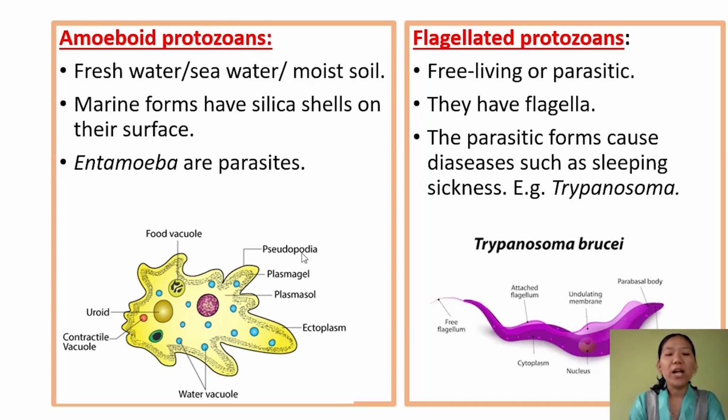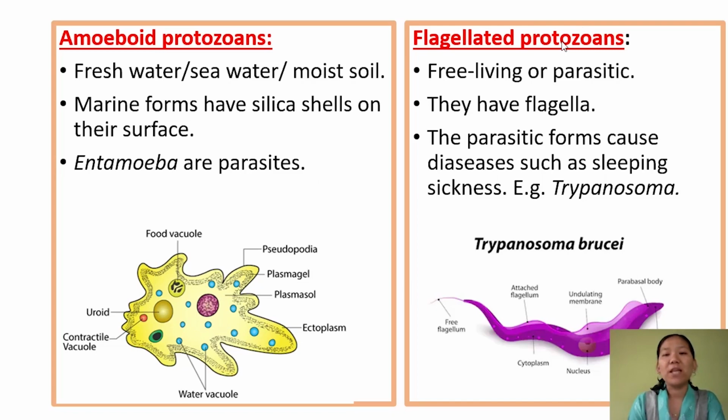This pseudopodia helps them in locomotion, that is to move from one place to another, and it also helps in phagocytosis, that is for nutrition. And then there are other amoeboid protozoan which are parasites in the human body, that is Entamoeba, which causes amoebiasis in humans.